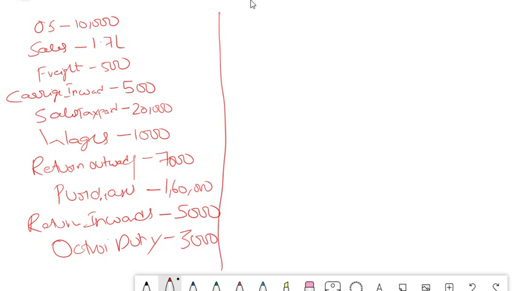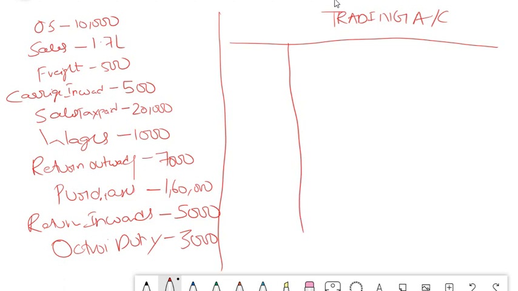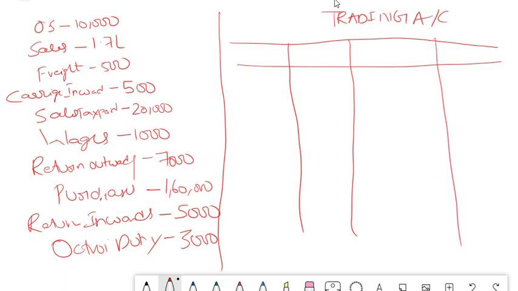For this we need to prepare a trading account. So in trading account, first we will have the description, we will have the amount, and then the description and the amount.